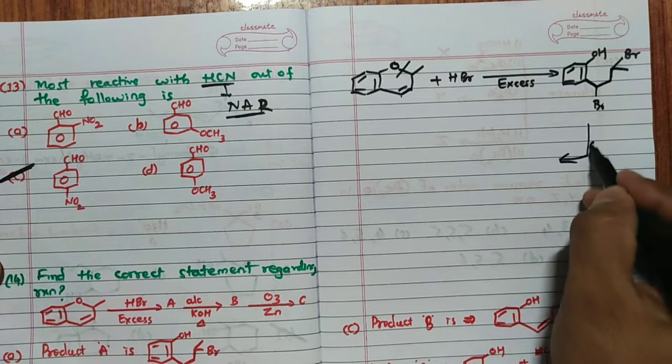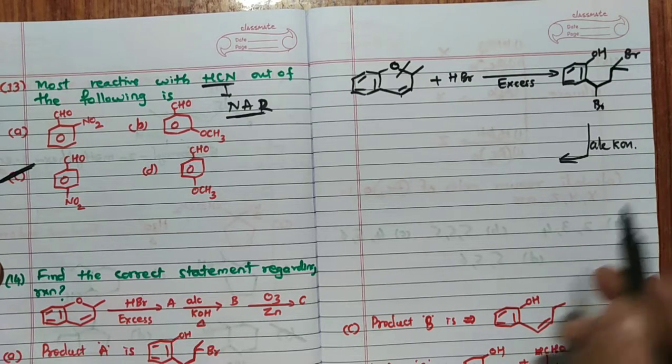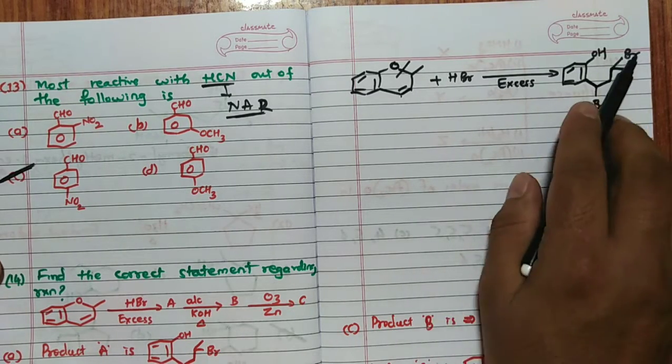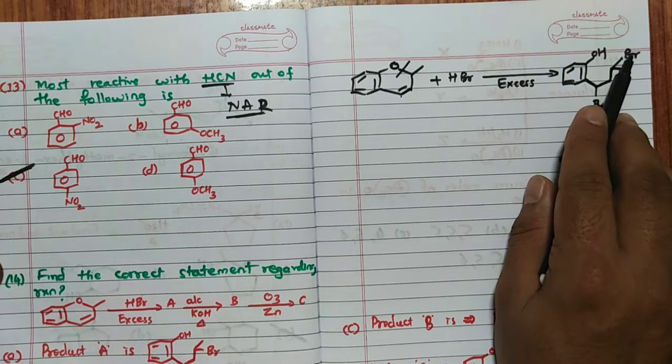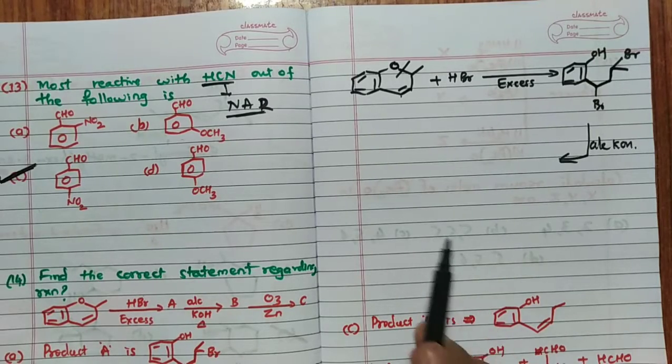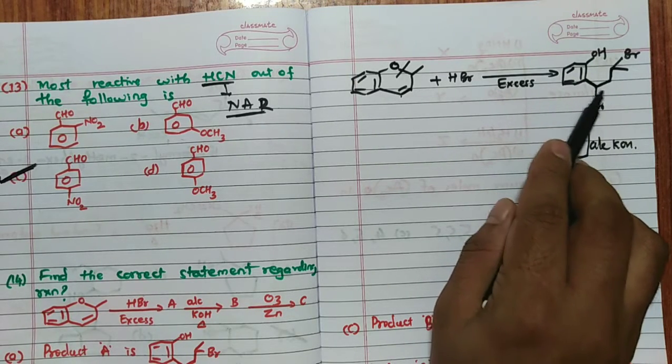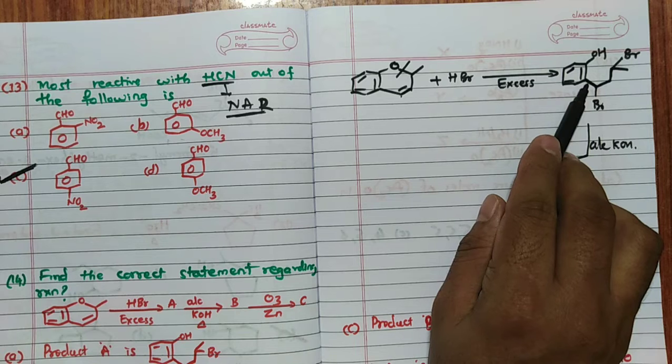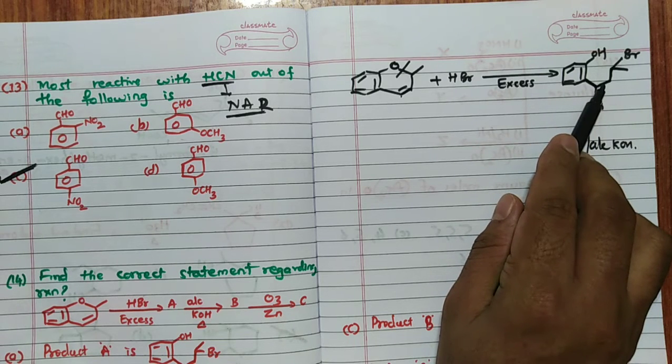Now the second step is alcoholic KOH. We know that it is a dehydrohalogenation reaction. This Br is removed, this Br is also removed, and when this Br is removed, remember, very important is the double bond. Here a double bond is already there, hence you cannot remove this Br and form a double bond at this place, hence you have to form the double bond here.